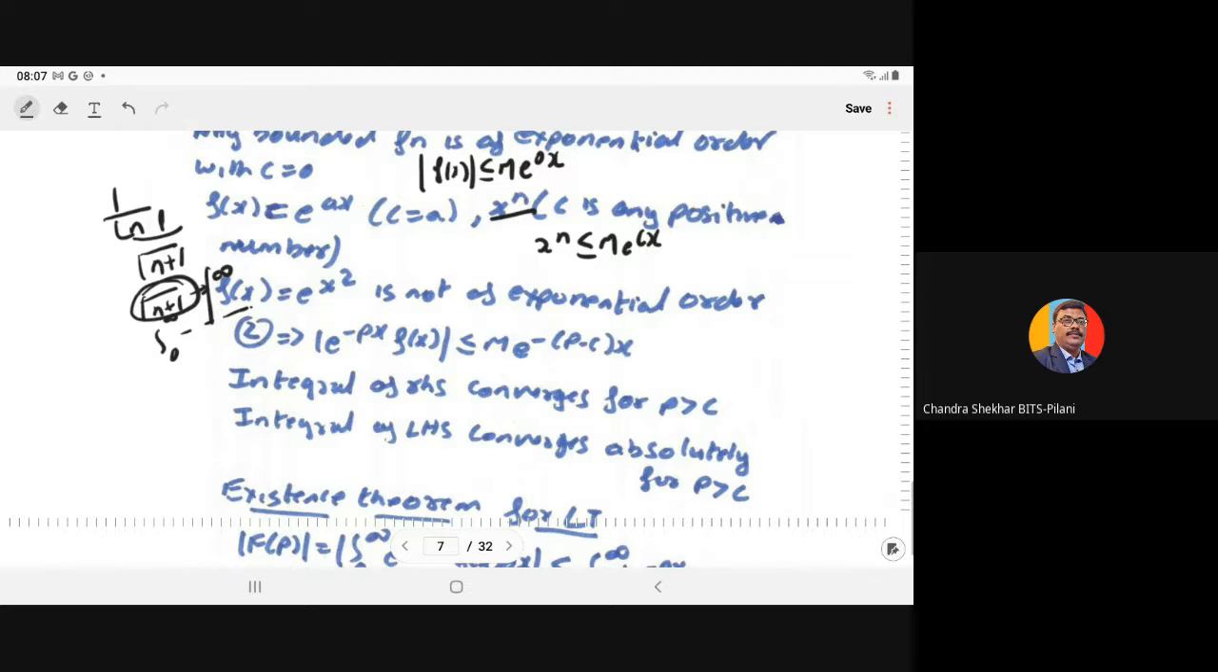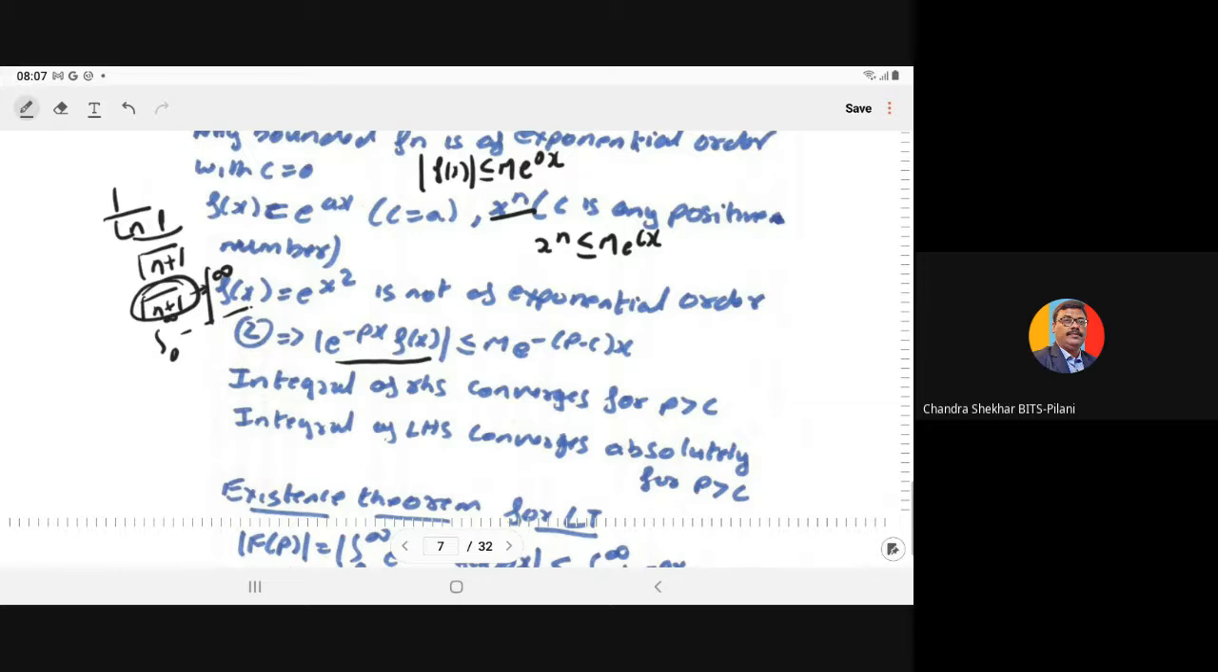Now, if I am saying that the function is of exponential order, so if you check the behavior of the integrand, e to power minus px f(x), so if you take the modulus on both sides, mod of e to power minus px f(x).